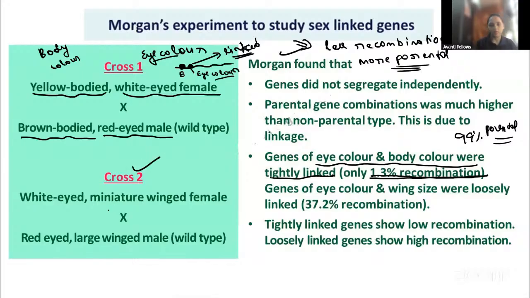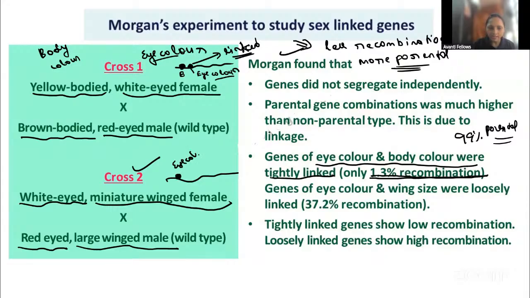Then he did a second cross. Here he took some other characters, that is white eye and miniature wing, and red eye with the large winged male. So the characters are different now, right? What he took now is one gene for the eye color, and another gene that gives the wing shape. After that, the result he got was 37.2% recombinant.